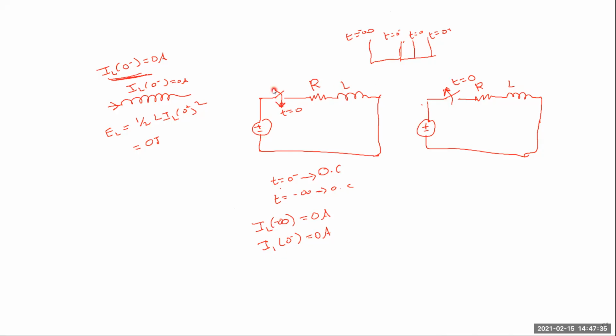Understood? At t equal to 0, the switch is suddenly closed, and the inductor does not allow sudden changes in current. That's why it is acting as an open circuit during the transient condition. So what is the state of the inductor during the transient condition? Current flowing through the inductor.